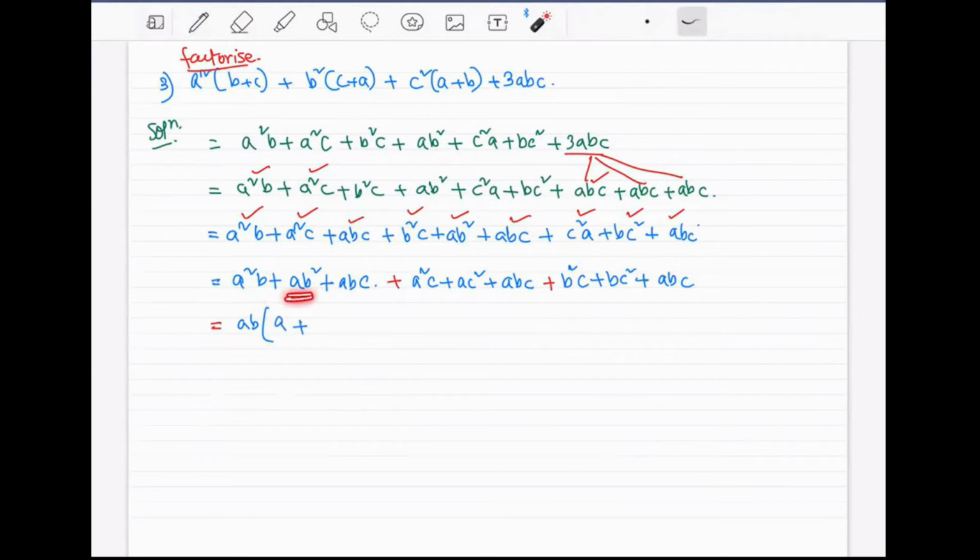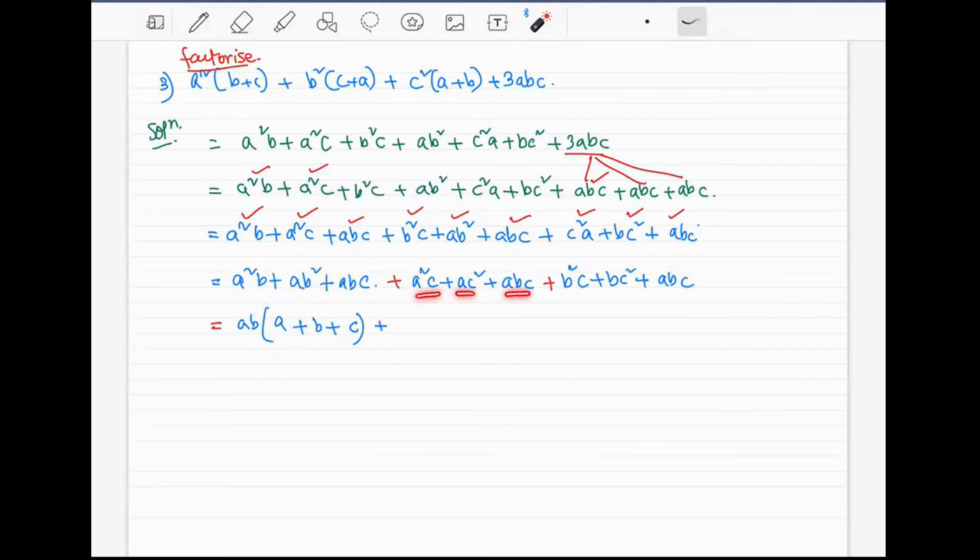Plus, what about in ab square? Ab square is a into b. There are two of them, the b's. Take out the a and b, there is one of the b's remaining. So from here, we will have a b remaining. From here, if I take out a and b, c will be remaining, right? It's simple. Plus, okay, the first three is done.